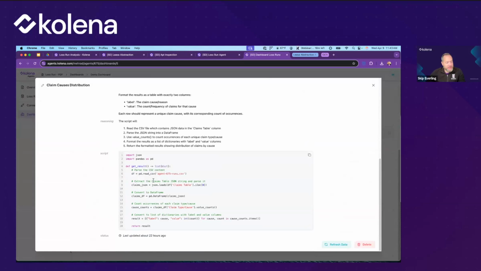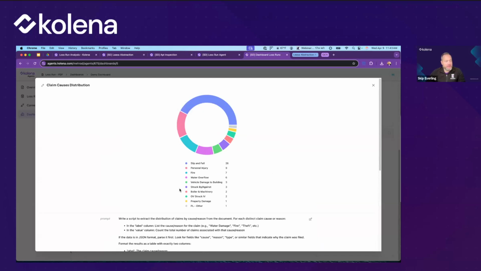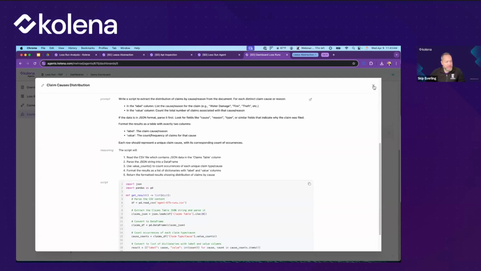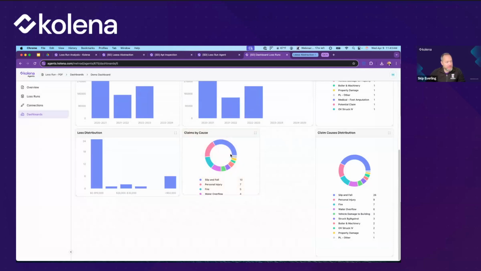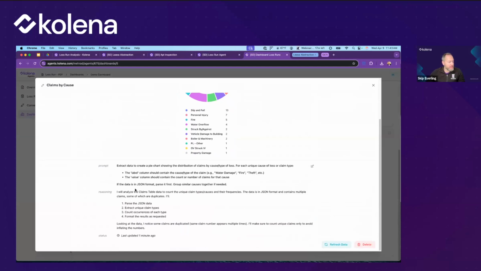This is the code that was generated. You don't need to understand this, but what's happening is that it's generating the code to actually extract that information in the same way that you would ask a data analyst to write this code. This is now being done automatically. This data analysis function is built into these agents. It's writing the script, it's running that script, and it's generating the corresponding chart to match the data that was extracted. So we can see there that it's actually just done this over here. Similarly, it has provided the reasoning, it's just not showing the script there for some reason.